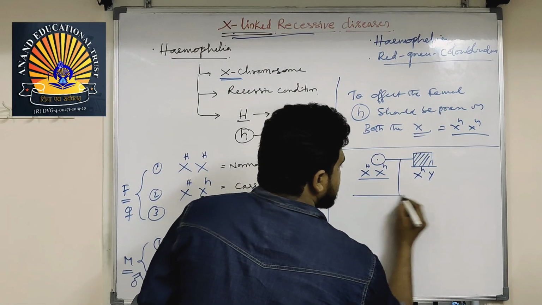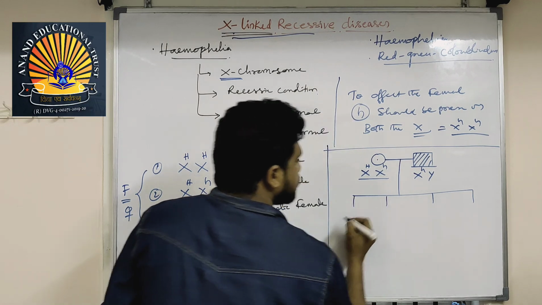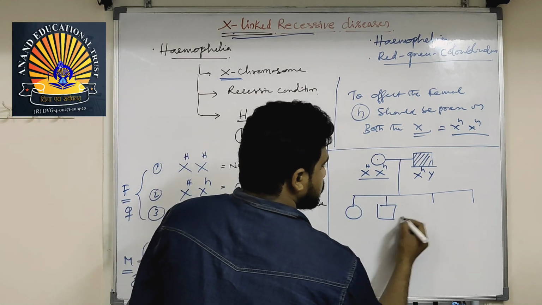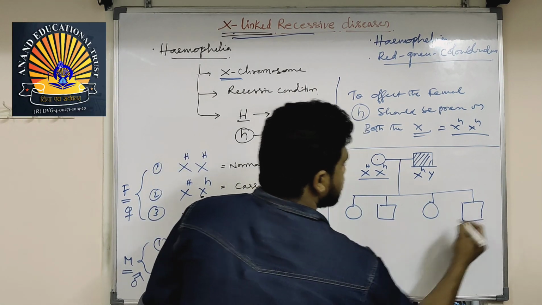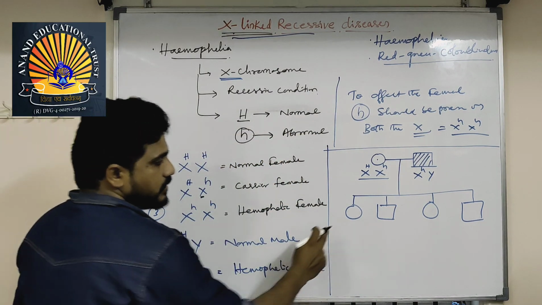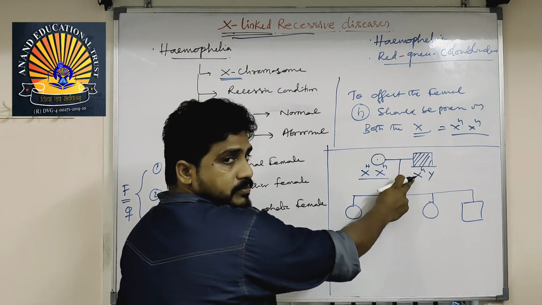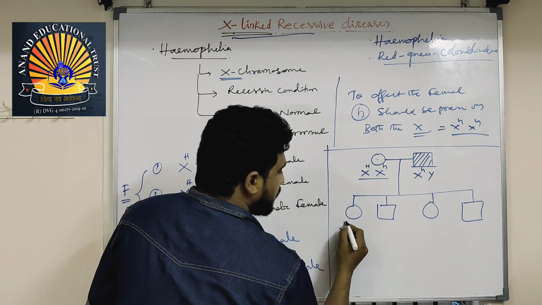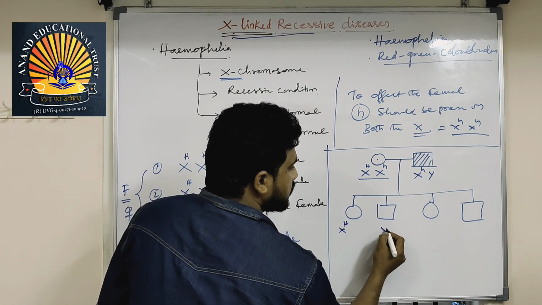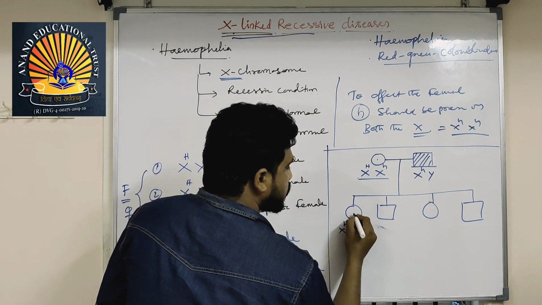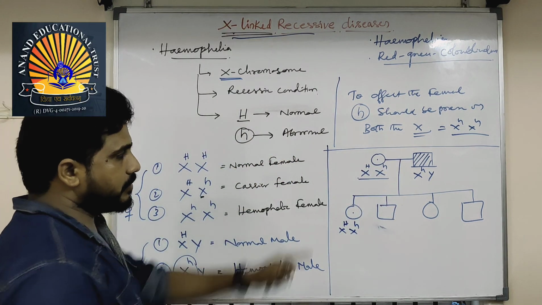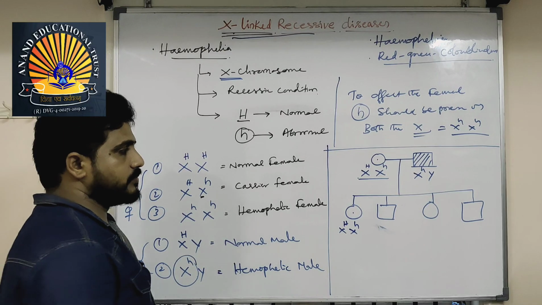What type of offspring may they produce? We just take 2 boys and 2 girls. This girl receives X from mother, another X from father. This X is capital H and this X is small h, so the carrier mother produces a carrier daughter.